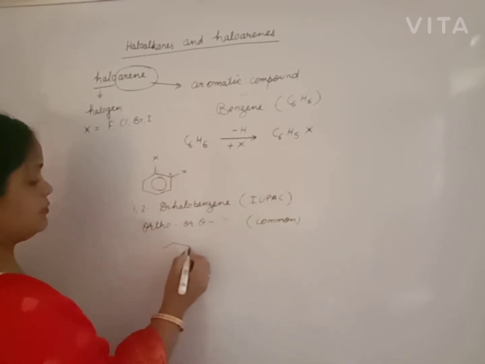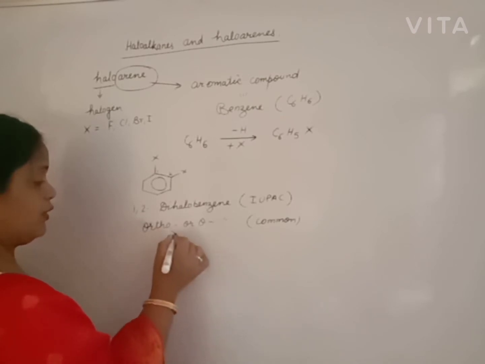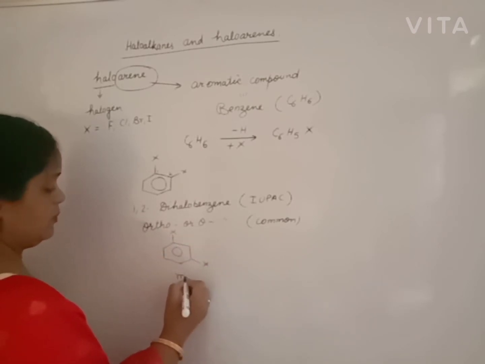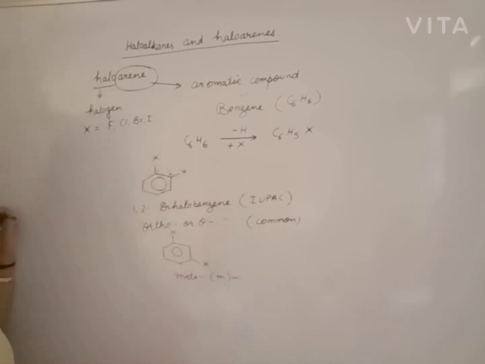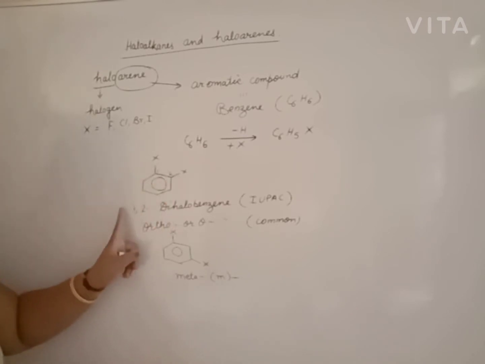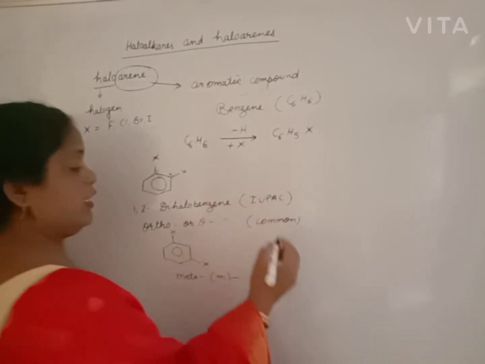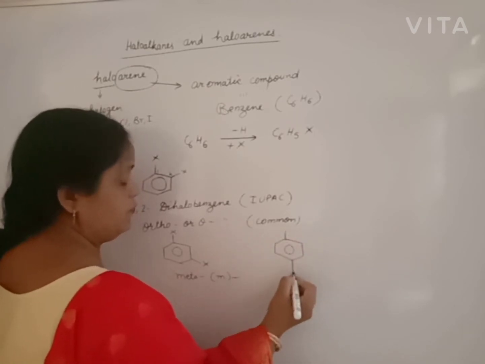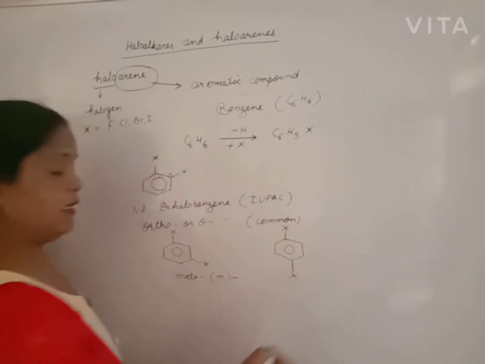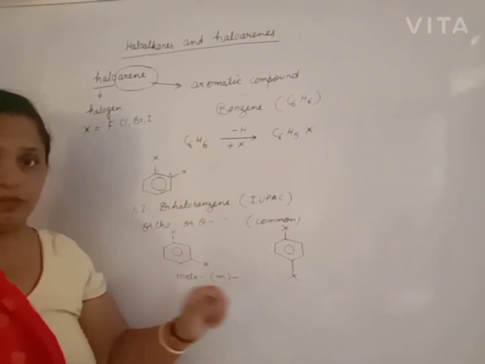If the position is 1 and 3 for two halogen groups, it is commonly known as meta, represented by small m only. Otherwise it is 1,3-dihalobenzene. Position 1, 2, you write 1,2. 1 and 3 position, then 1,3-dihalobenzene. If the position is 1,4, the first and fourth positions of benzene are occupied by halogens of the same kind.